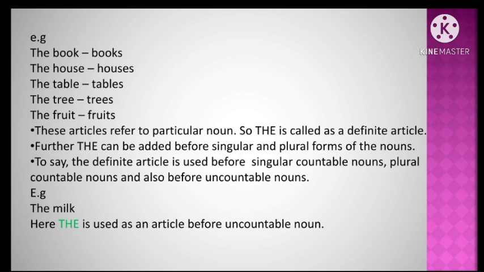So the can be added before singular and plural forms of nouns. To say, the definite article is used before singular countable nouns, plural countable nouns and also before uncountable nouns. Example, the milk. Here the is used as an article before an uncountable noun.